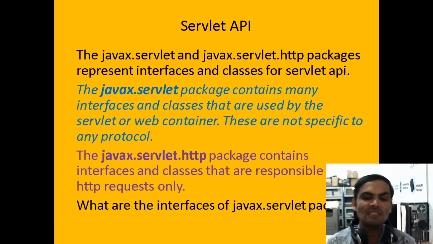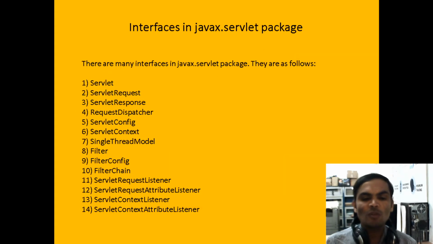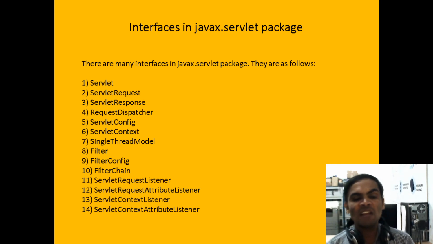What are the interfaces under the javax.servlet package? There are so many interfaces. The first one is the Servlet interface.